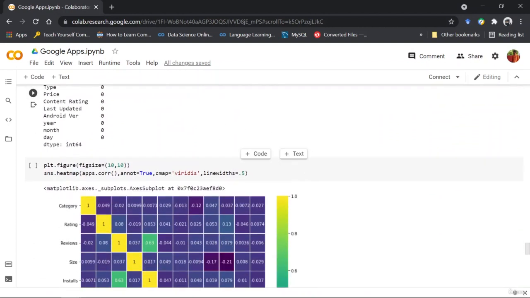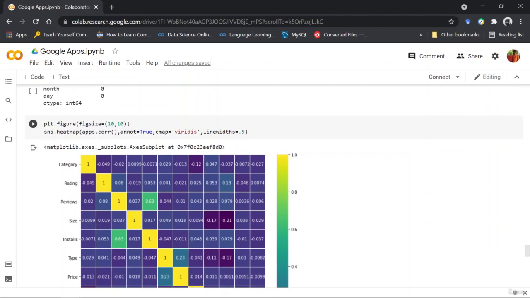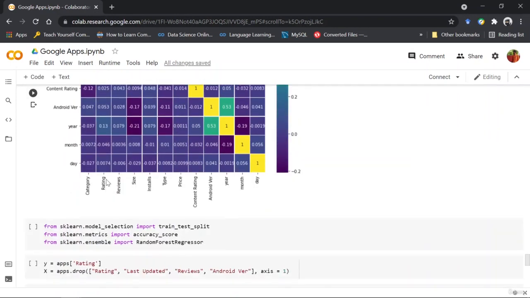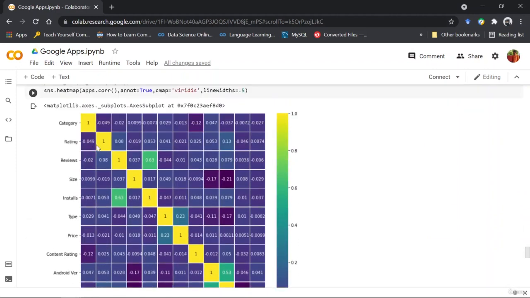But before that, we are just building a correlational graph to understand how each and every column is influencing the other column, right? As you can see, we are trying to predict the rating, and here you can see some numbers for rating. With rating, it is 1. Rating with category is a very small value. So in the next part, I would be telling you more about the correlational graph and what to infer from it. Let's first understand what a correlational graph is and what you can infer from it.